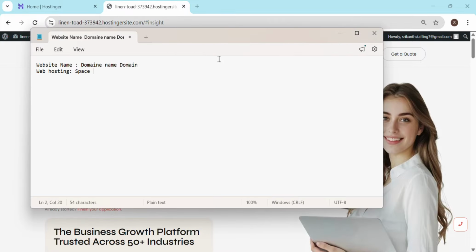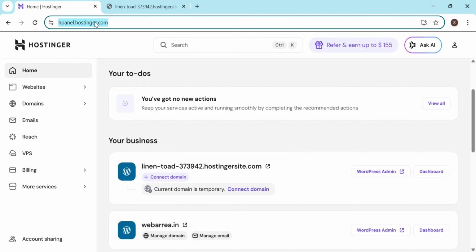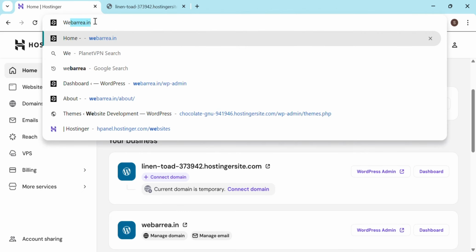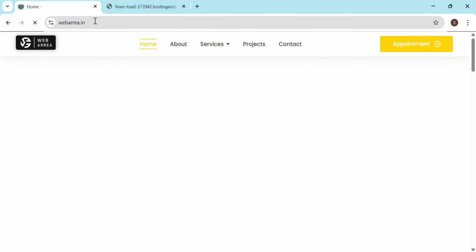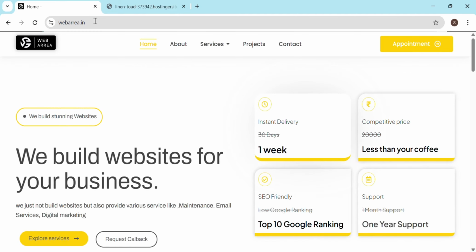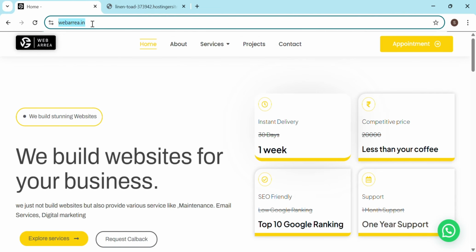Every website needs a website name. For example, you can see line.in, or else you can visit my website, which I normally work on, webarea.in. This is my web development business, which I'm running successfully and which I started a few months ago. For this you can see webarea.in. This is called the domain name, the name by which your website is called on the internet and people can visit it, and you need to buy this.